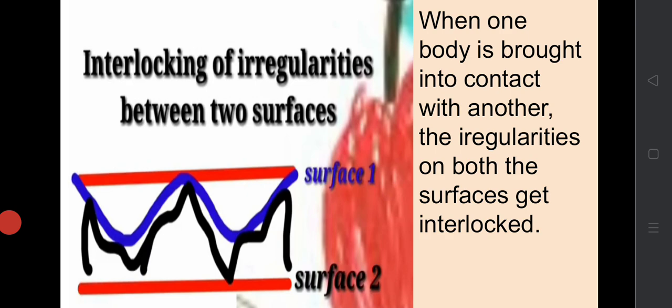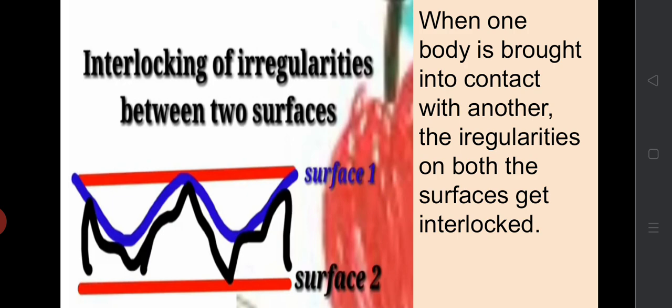When one body is brought into contact with another, the irregularities on both the surfaces get interlocked. In this picture, surface 1 shows some irregularities and surface 2 also has some irregularities.